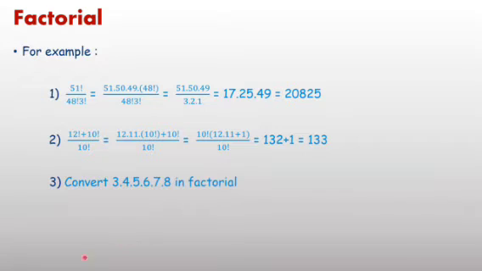One more question. Convert 3 into 4 into 5 into 6 into 7 into 8 in factorial form. We can write these numbers in reverse order, 8 into 7 into 6 into 5 into 4 into 3. Since 2 and 1 are not written, write into 2 into 1 upon 2 into 1. The number remains the same, but now it is the product of the first 8 natural numbers, which we can write as factorial 8 upon factorial 2. In this pattern, a product of some given numbers can be represented in factorial form.